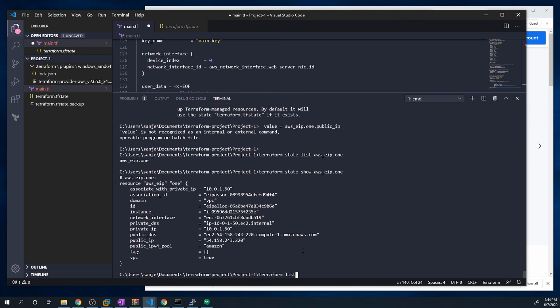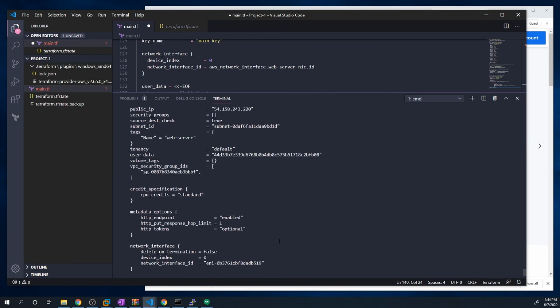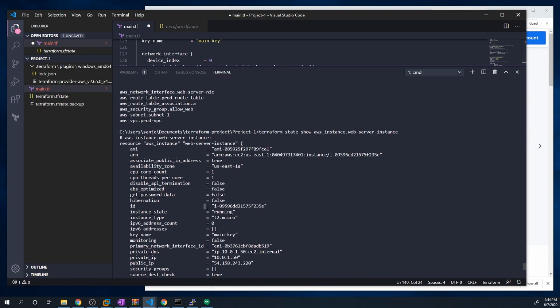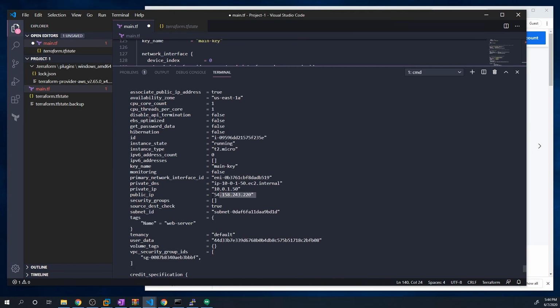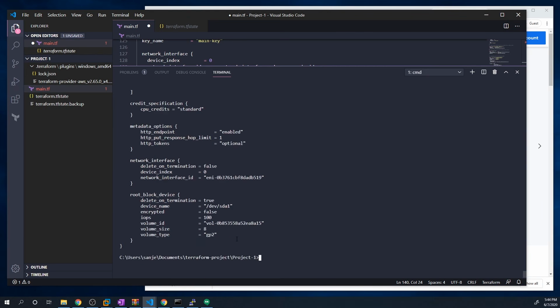We could do this with really any one of the resources that we've deployed. If we want to see more detail regarding the web server that we deployed, we can copy this and just do a terraform state show. You're going to see all the information that we have regarding that server. We can see the ID, the AMI that was used, and what availability zone it was deployed on. We can see its public IP here as well, and a couple of other details that would once again normally only be available in the AWS console.